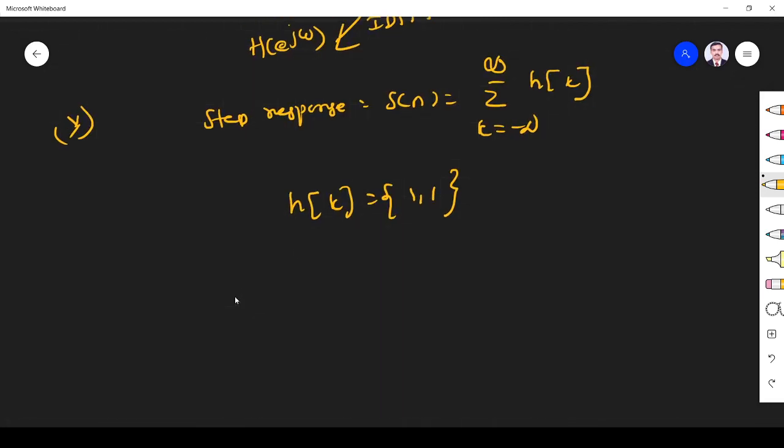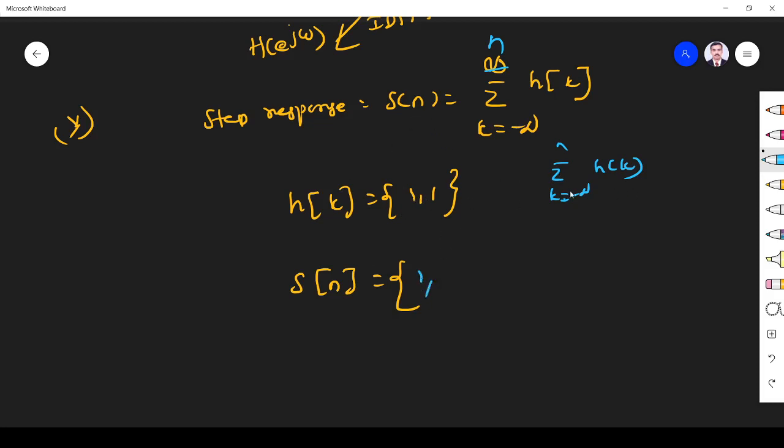So s of n is the step response, given by, when n is equal to 0, what will happen? It is k from minus infinity to n, of h of k. So when n is 0, s of 0 is only h of 0, because n is 0, we substitute. So h of 0 is 1.